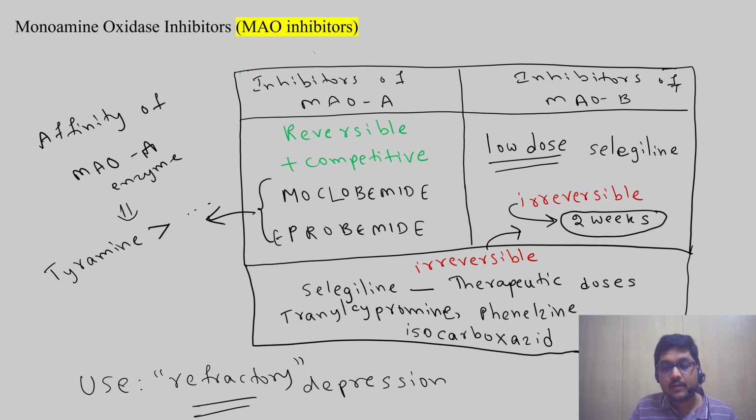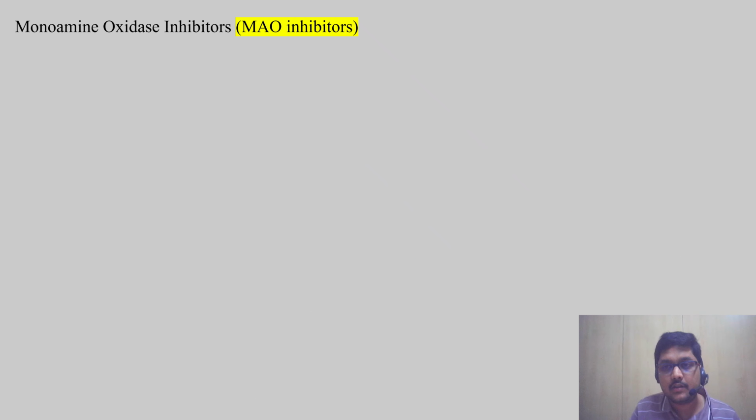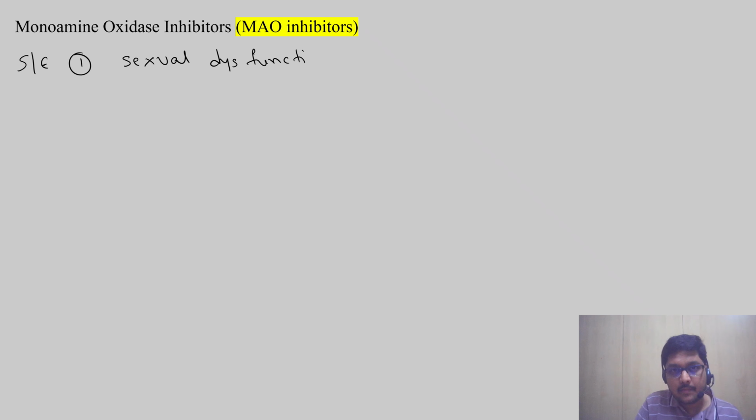Okay, then what are the side effects, why are we scared of these monoamine oxidase inhibitors? Let us discuss the side effects now. The first side effect is sexual dysfunction, usually associated with serotonin, and another side effect is weight gain in the patient.